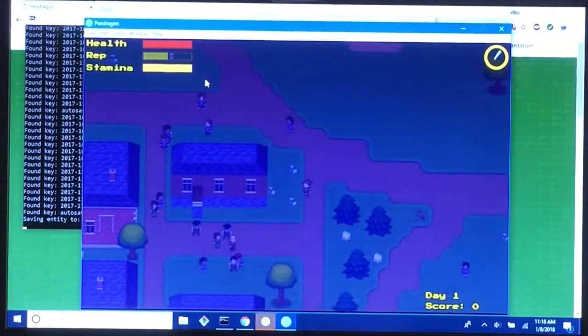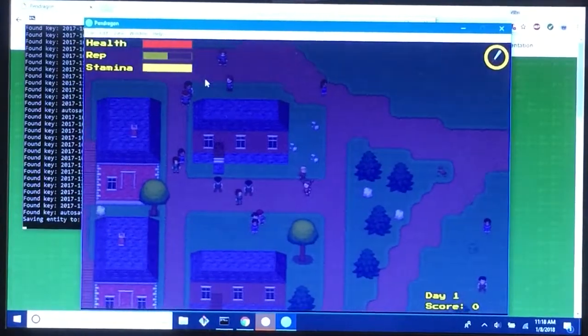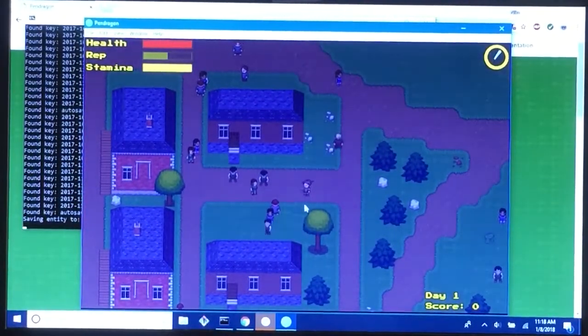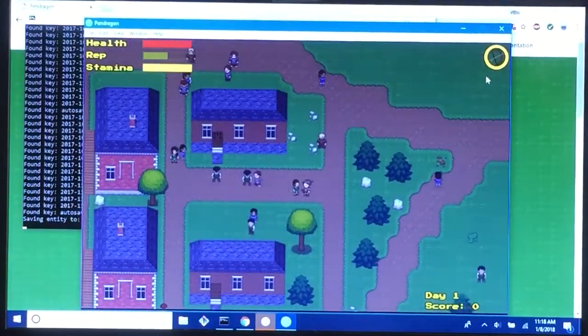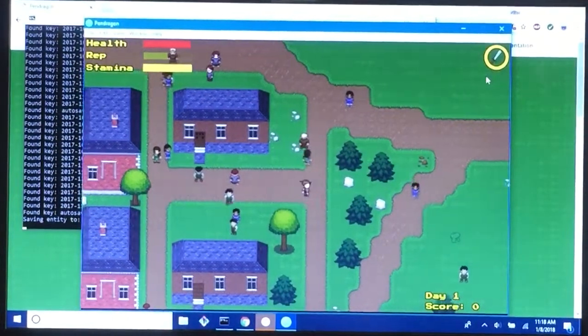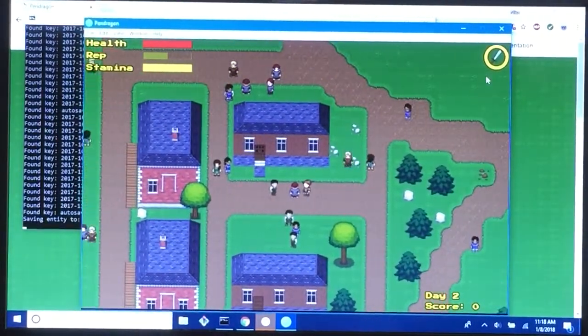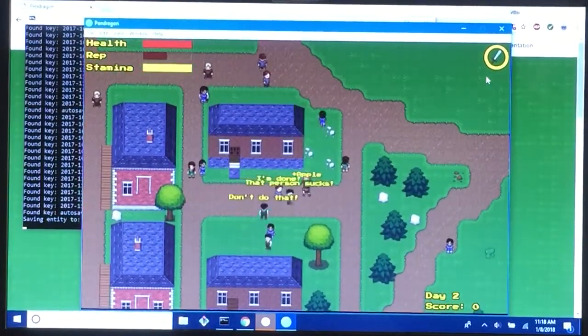We'll come here to a populated area because I want a lot of NPCs around to see what I do. Before I do anything, you can see that I have several different weapons to choose from in the top right corner. I have a sword, also a bow and arrow, and a spear. I'll just use the sword for now. Let's go ahead and kill one of these people. Well, I'll pick this guy.